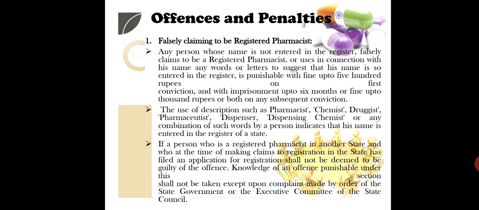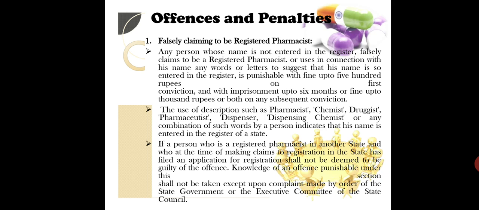So here are the details of all these. Falsely claiming to be a registered pharmacist was the first point. Any person whose name is not entered in the register who falsely claims to be a registered pharmacist, or uses in connection with his name any words or letters to suggest that his name is so entered in the register, is punishable with a fine up to ₹500 on first conviction and with imprisonment up to 6 months or fine up to ₹1000 or both on any subsequent conviction.